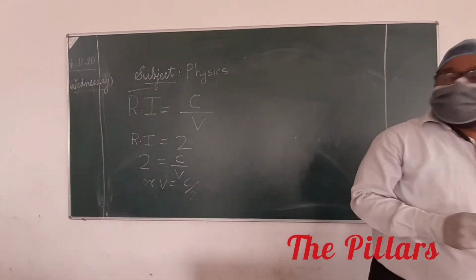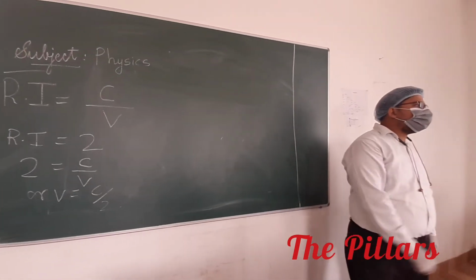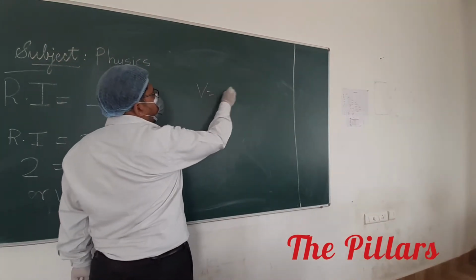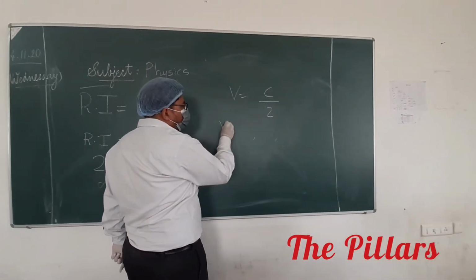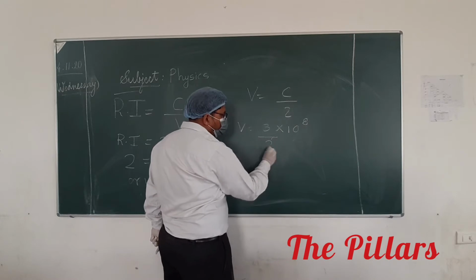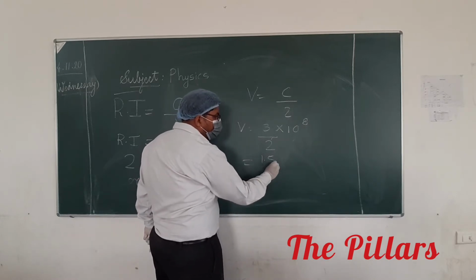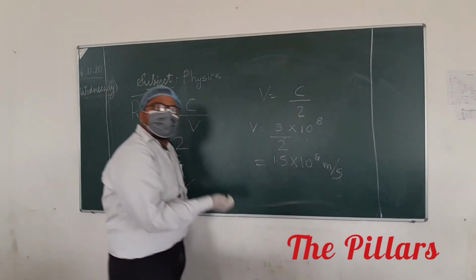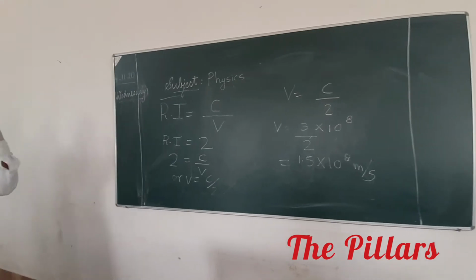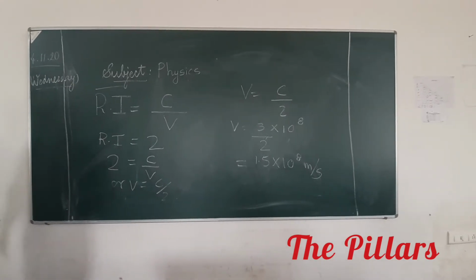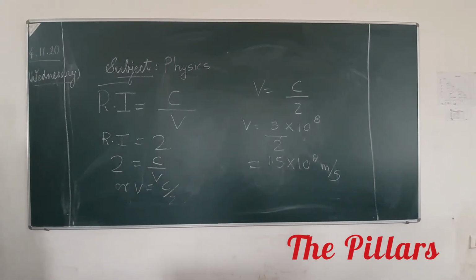If I ask you the question, what will be the value of V? V is C upon 2. So V will be equal to 3 into 10 to the power 8 upon 2, and that will be equal to 1.5 into 10 to the power 8 meter per second. This is how we can calculate the velocity of light in other medium if we know the refractive index of the medium. One more thing I have told, that the absolute refractive index is always greater than 1.